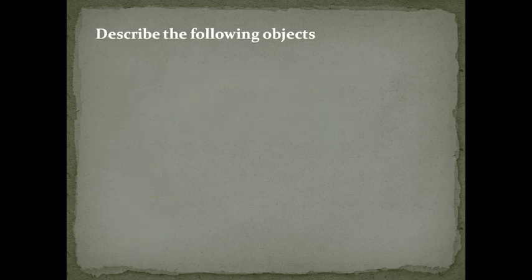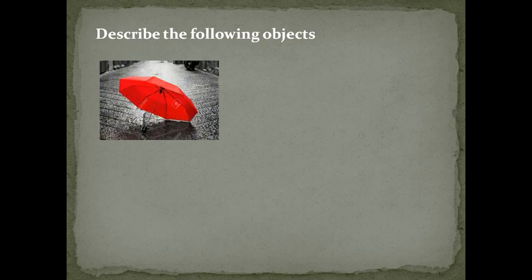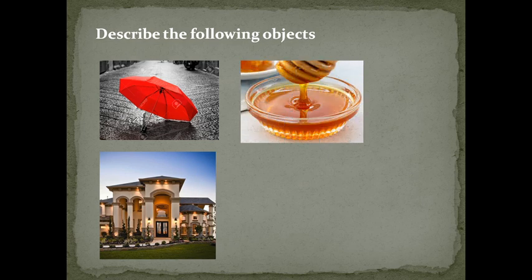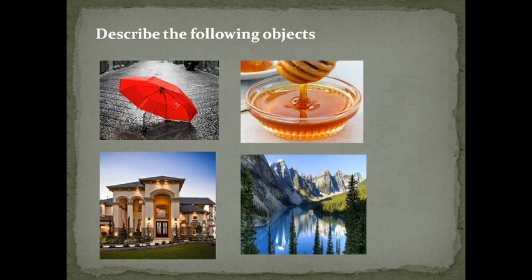Now describe the following objects. How would you describe the following objects? Number 1, umbrella, bungalow or house, honey, or natural scenery. Umbrella, shall we call it a red umbrella? Honey, sweet honey. House, lavish house. Nature, beautiful nature.